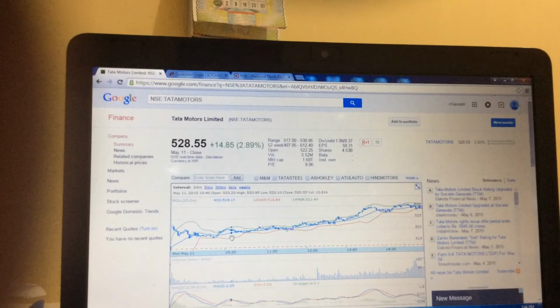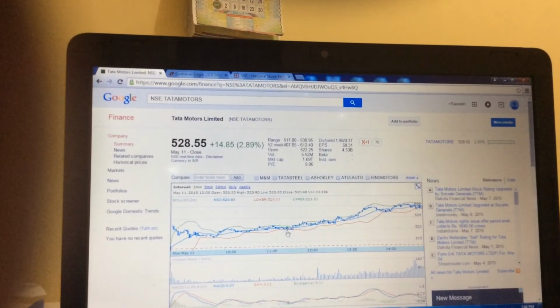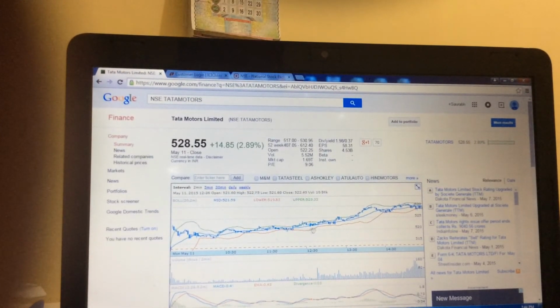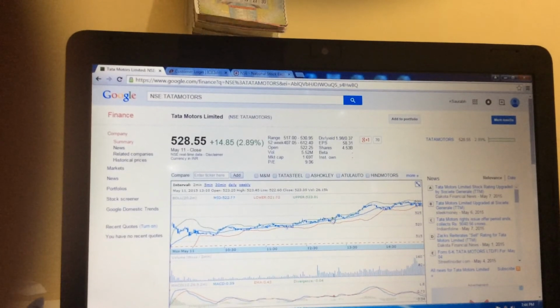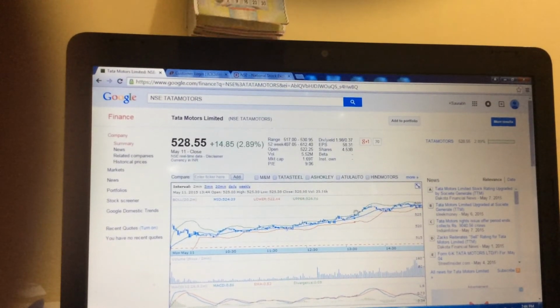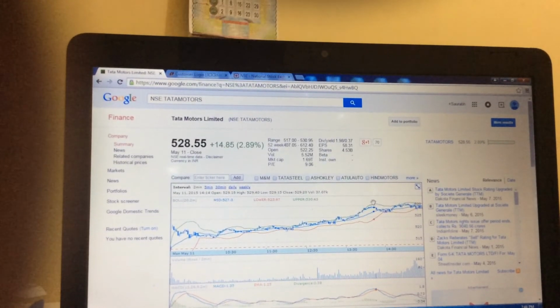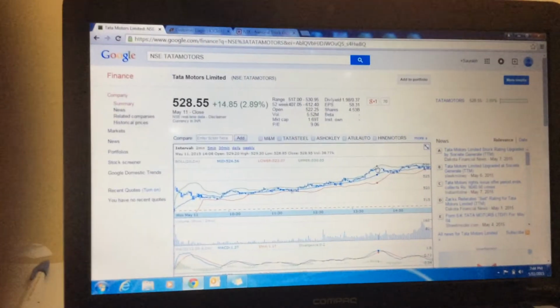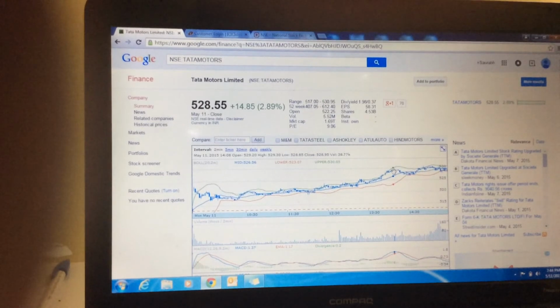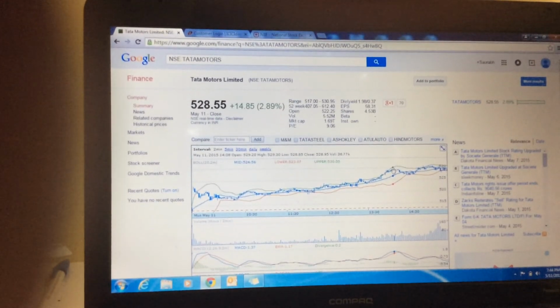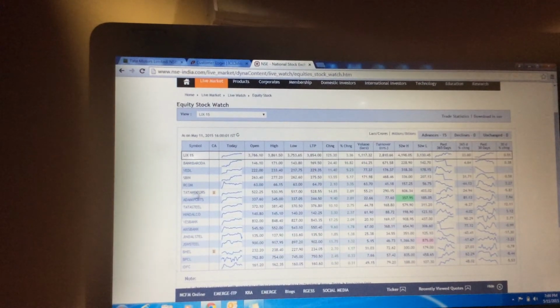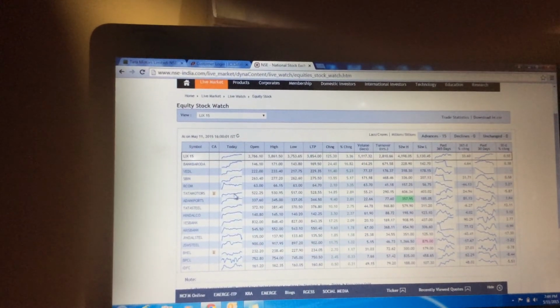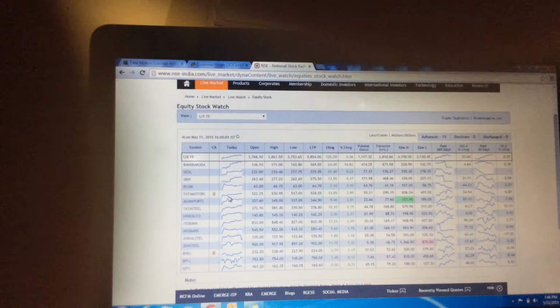If you had entered around 520, you might have again at least profit at 525, 5 points. Later in the day it touched 529, 530, 10 points. You can buy more stock, like a thousand lot, and you can gain 10,000 rupees. But Tata Motors is showing nearly 45 degree, but it is below 45.